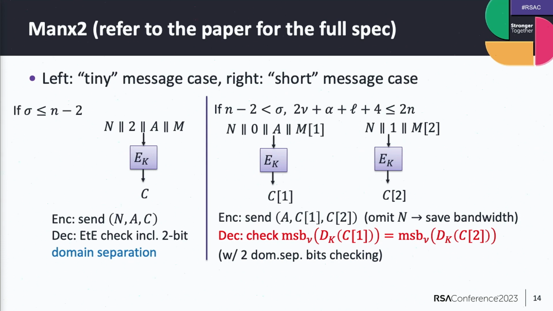In case of this short message case, the receiver will receive this tuple A, C1 and C2, so we can omit sending N in clear text, which saves bandwidth. And for decryption, maybe it's obvious, but we first perform the decryption for both block cipher calls and get the expected value of the nonce here, and we see whether both values are identical or not.